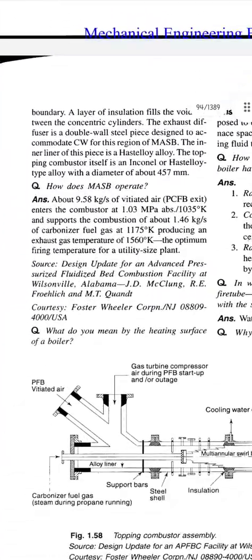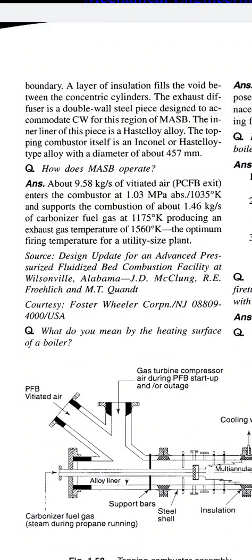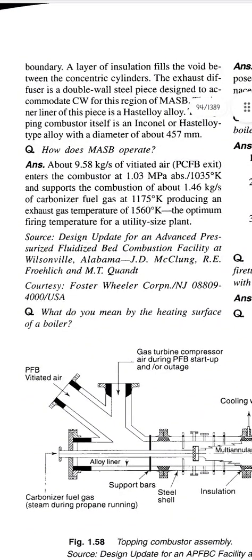The next question: how does the MASB operate? About 9.58 kg per second of vitiated air from the PCFB exit enters the combustor at 1.03 megapascal absolute and 1035 degrees Kelvin and supports the combustion of about 1.46 kg per second of carbonized fuel gas at 1175 Kelvin, producing an exhaust gas temperature of 1560 degrees Kelvin, the optimum firing temperature for a utility size plant.